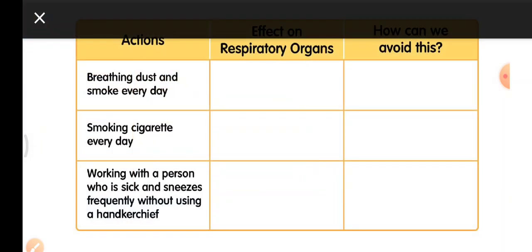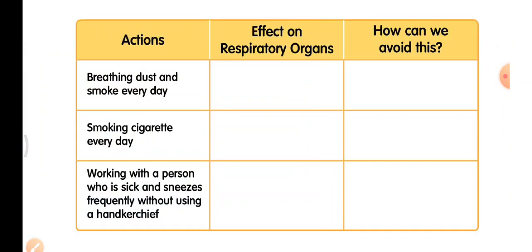Okay, here is a table where you have to fill up the effects of these actions. First action, breathing dust and smoke every day. What kind of effect will it have on respiratory organs? The respiratory organs get damaged. The dust and the smoke that is inhaled gets accumulated. It gets settled in the windpipe and makes it narrow. How can we avoid this? We should breathe clean air.